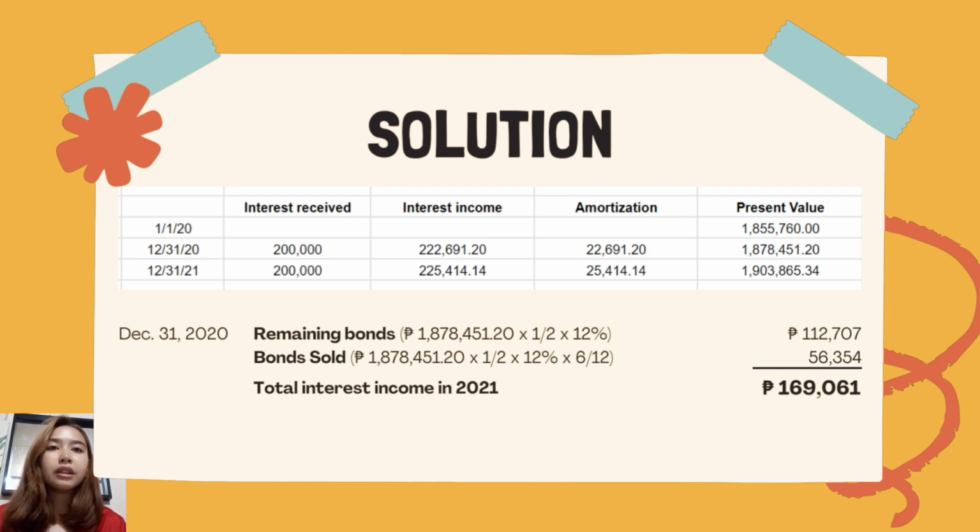And then now we will add the remaining bonds and bonds sold. So 112,707 pesos plus 56,354 pesos. And now we will arrive at an amount of 169,061 pesos. So that would be our total interest income in 2021.